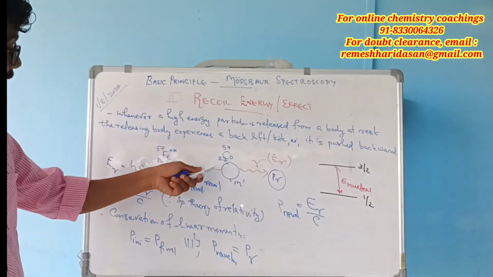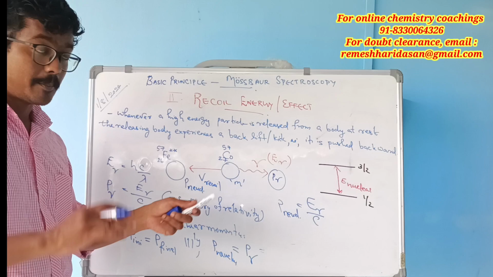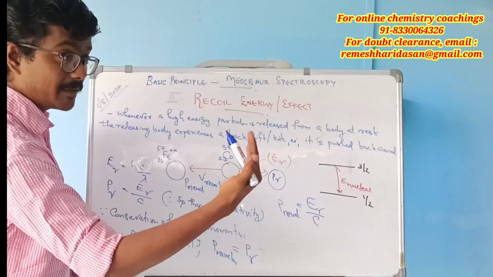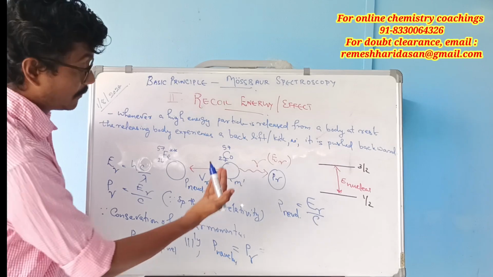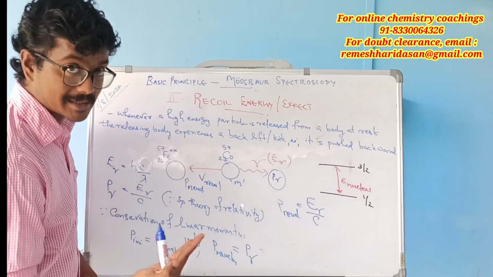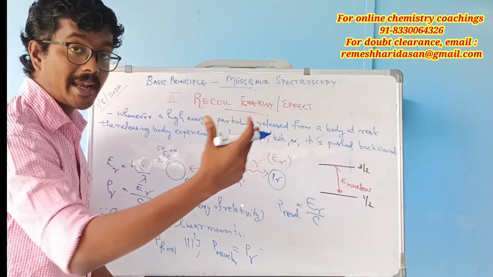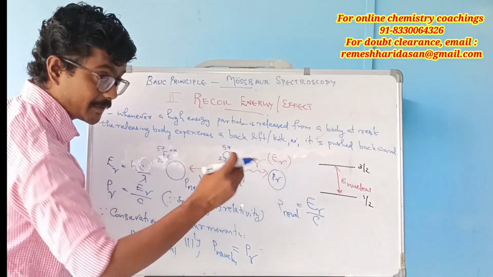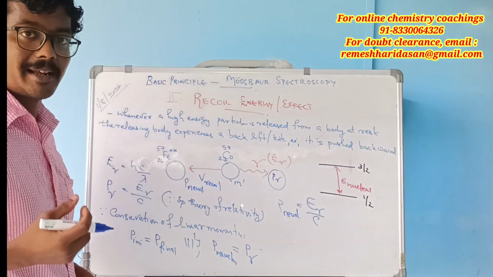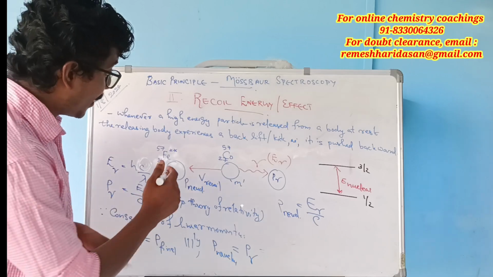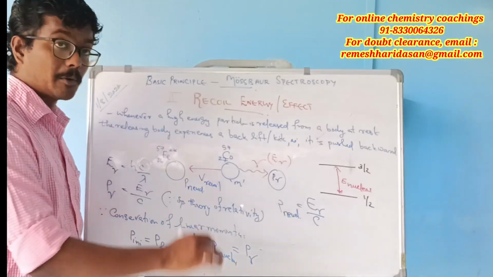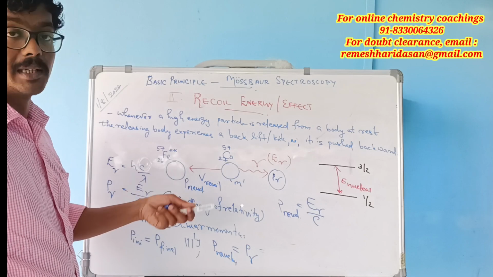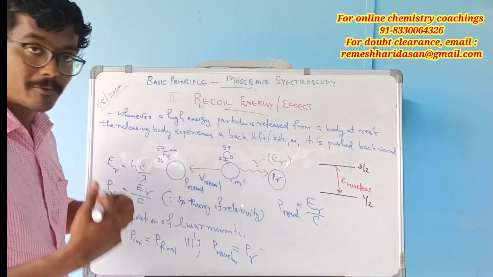Now we will consider the recoil energy. This source nucleus is at rest, and upon emission of a high energy beam of gamma radiation, it will move backward with a velocity v recoil. So what is the kinetic energy of this nucleus which moved backward?